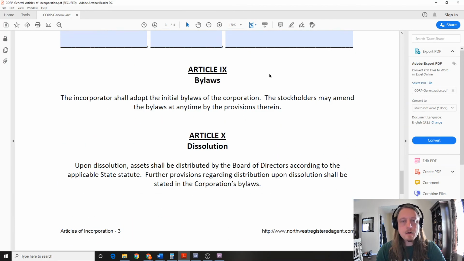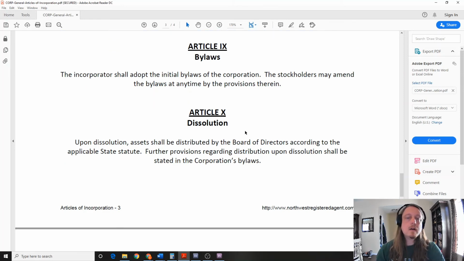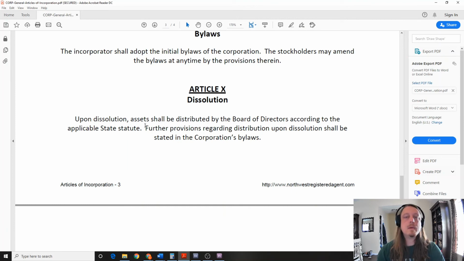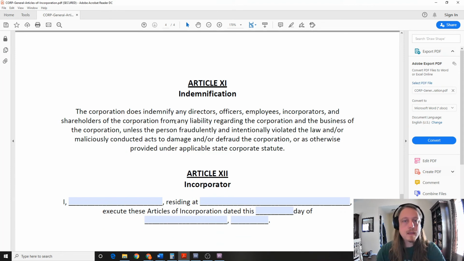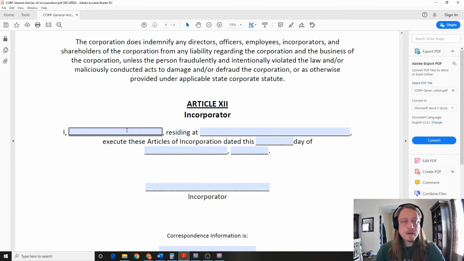Okay. Article 9, bylaws. So this is just saying that we shall set up some bylaws which we will follow. Article 10 says if we dissolve, then we will follow the state rules, which means if we break up, we'll sell everything and give the money back to whoever owned the company. Then we got indemnification. You can read that. Then we got incorporator. So this is the final step.